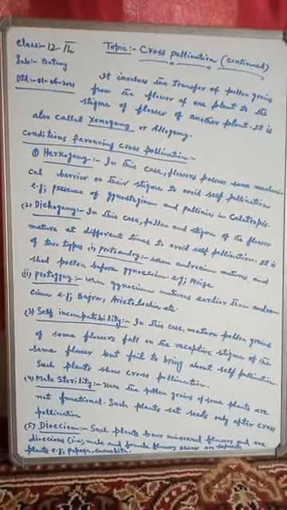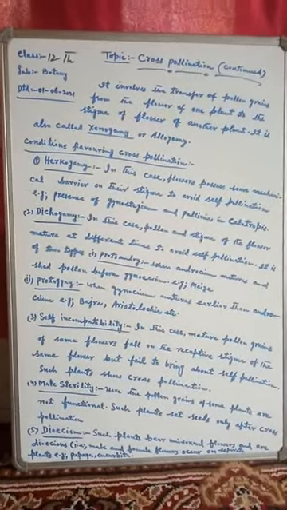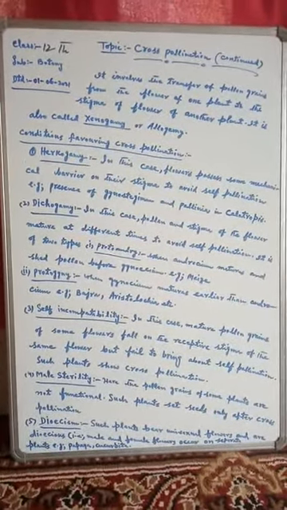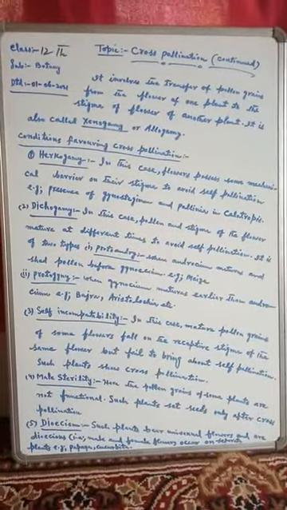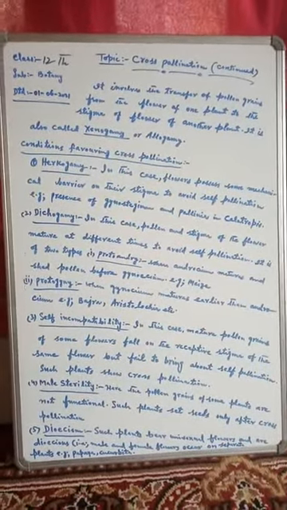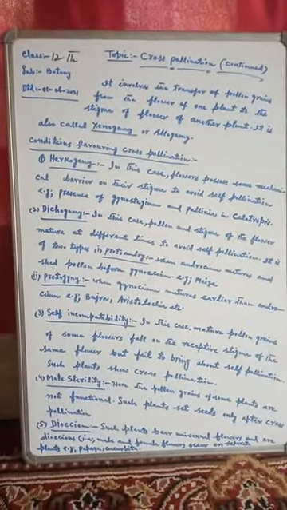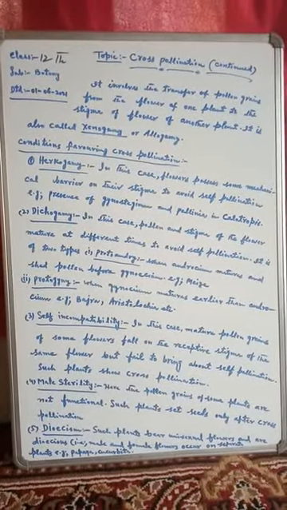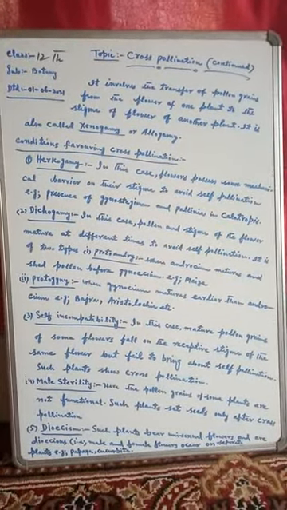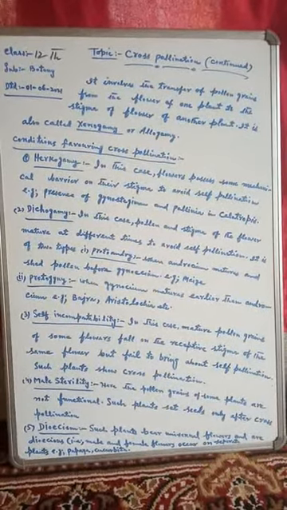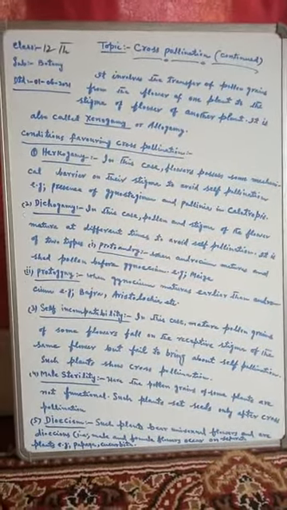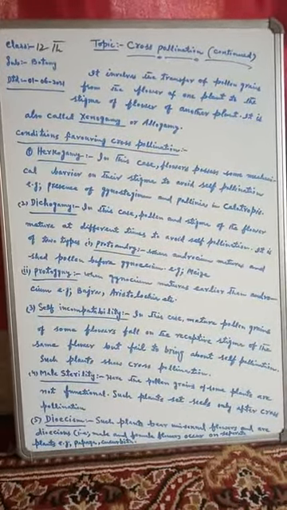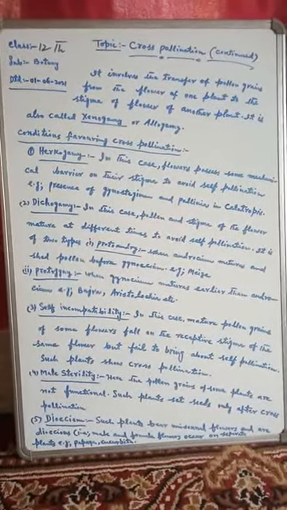We started a new topic in our yesterday's lecture, that is cross-pollination, and we have defined this cross-pollination. Before this, we also discussed self-pollination.